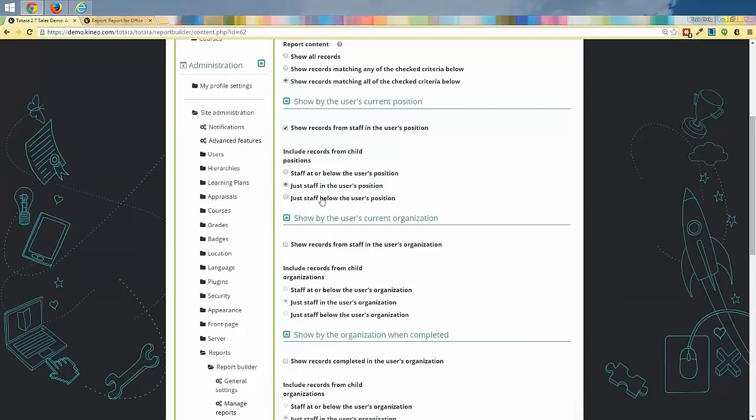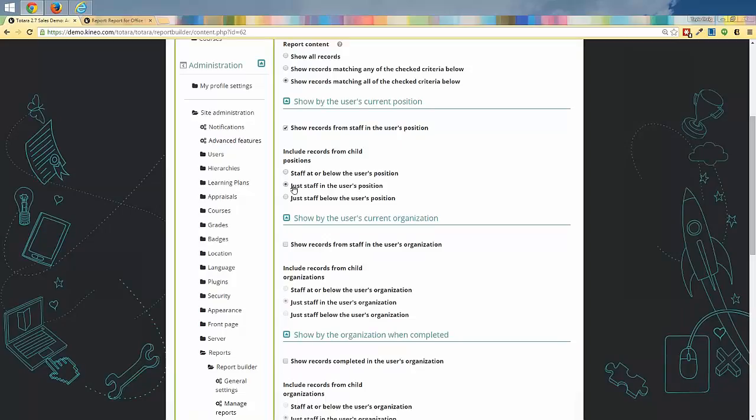So we can say just staff in the user's position, or we could say just staff below the user's position. If we said just staff below the user's position, Gary wouldn't see anybody because Gary is at the lowest level in our positional structure, so there's no one below him to see. But we could do staff at or below his position. So we could set that one up, and then he would see his peers, and if there was anyone below him, he would see them. This might be more handy for his manager, where the manager can see what's going on with his peers and then the people below him, so the people at Gary's level as well.